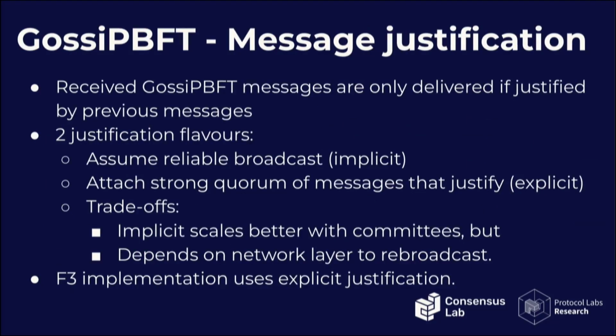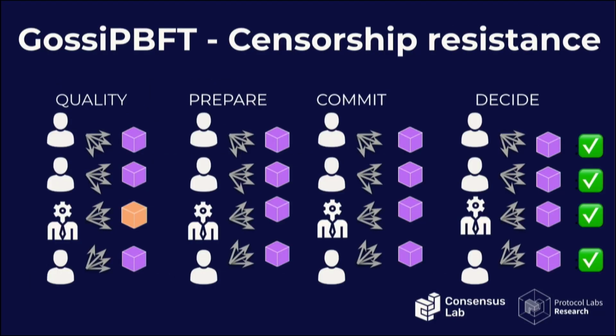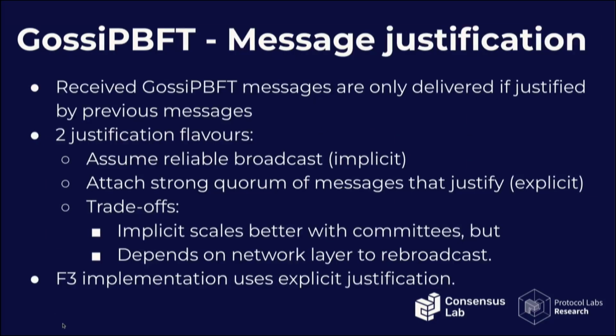Something I kind of went over is how do we make sure that everybody sees the same messages? How do we make sure that people have agreement on which blocks pass the quality step? What if a participant proposes yellow to some people and purple to others, and they have different views of what is a quality value? The way we do this is that messages in GossiPBFT need to be justified.